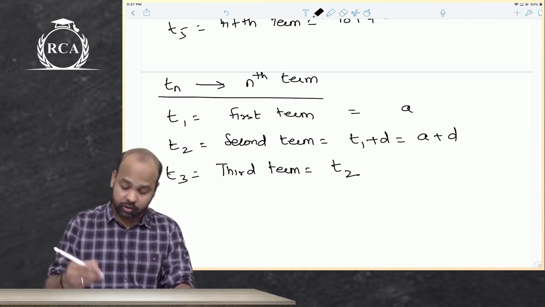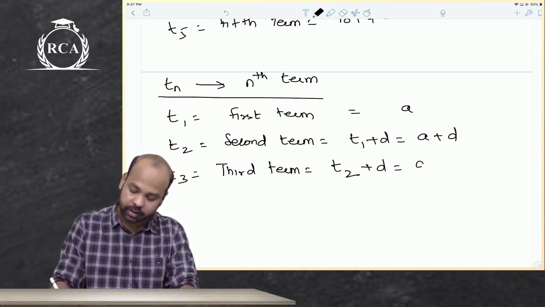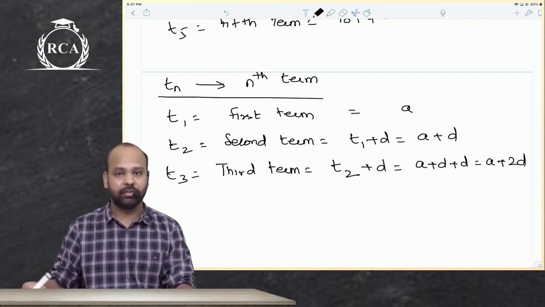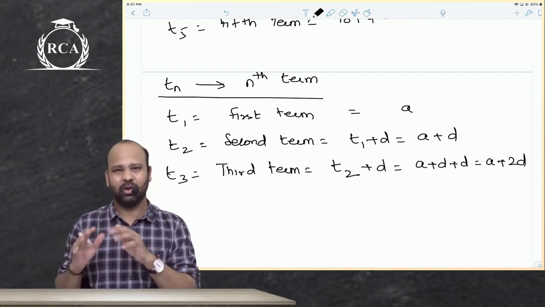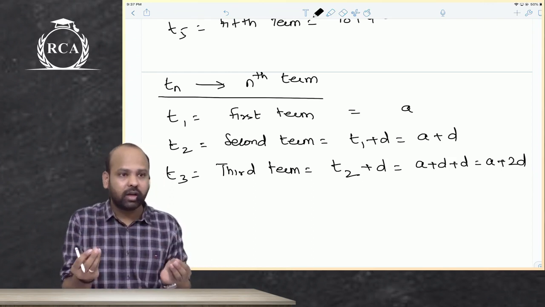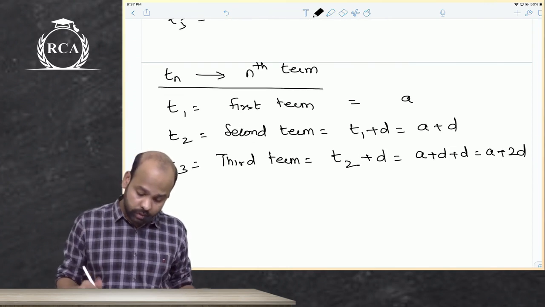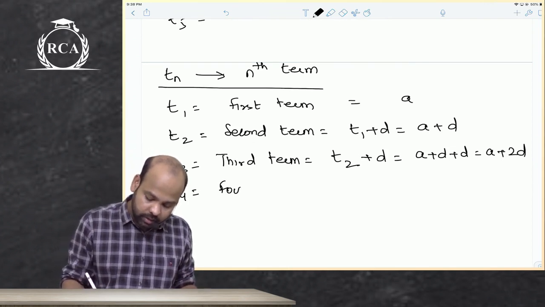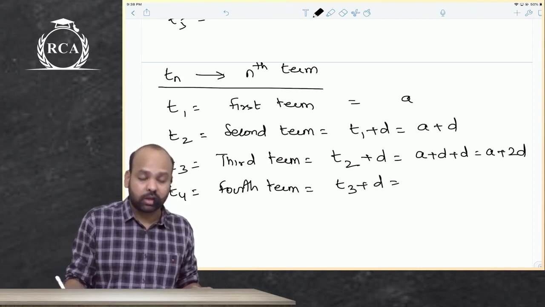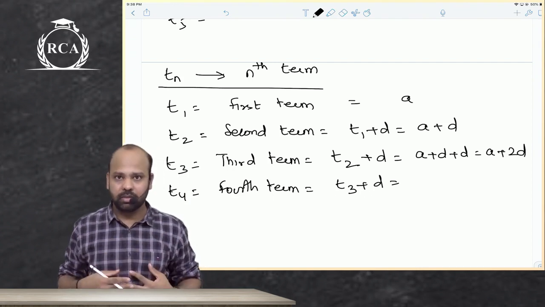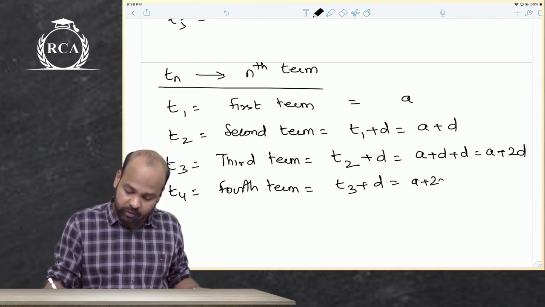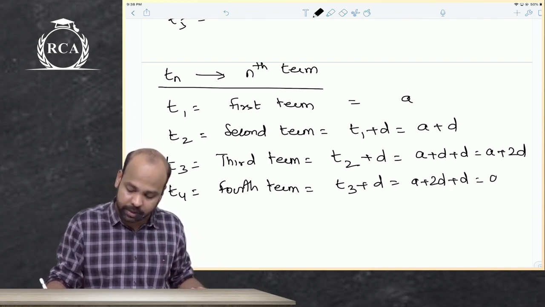Your third term should be the second term plus another common difference, so that is A plus D plus D, A plus 2D. Are you understanding, guys? Every term is D more than the previous term. What is D here? D is the common difference. So the fourth term would be D more than the third term. Whatever is your T3, to that if you add D, the common difference, you will get the fourth term. A plus 2D is already your third term, add D to it, A plus 3D.